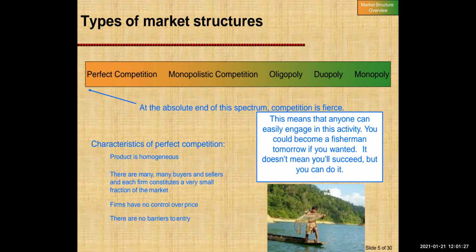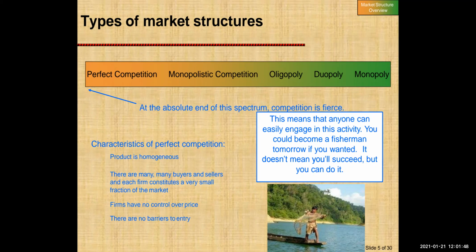So if any seller tries to charge more, then the consumer may get diverted to other products. And if they charge less, again, they would have a problem. So usually they are price takers, which means the prices are determined on the basis of forces of demand and supply.